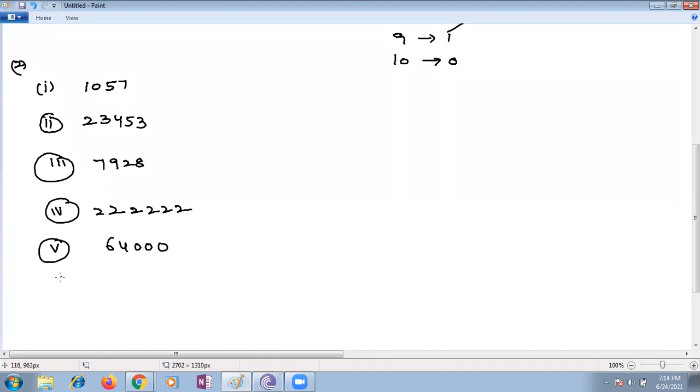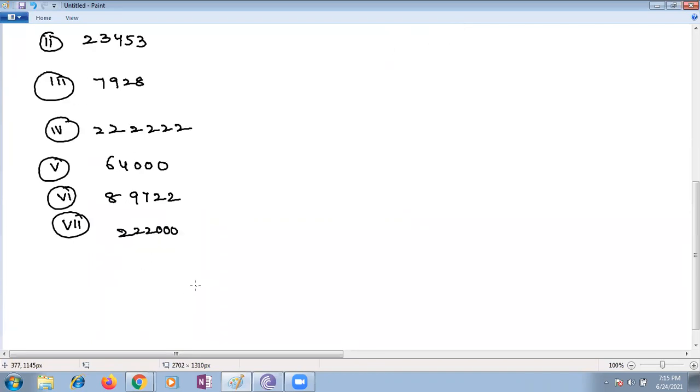And sixth bit is given as 89722. And the seventh one is given as 222000. You should give the reason, children, why it is not a perfect square.